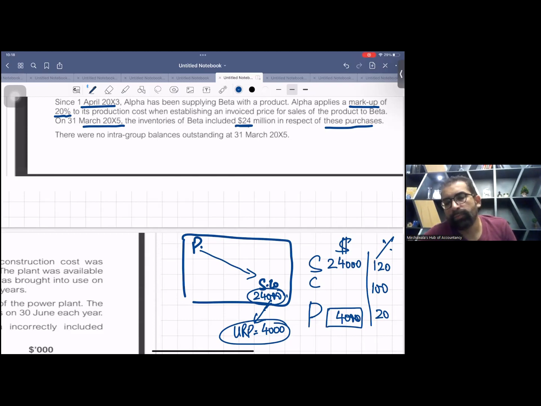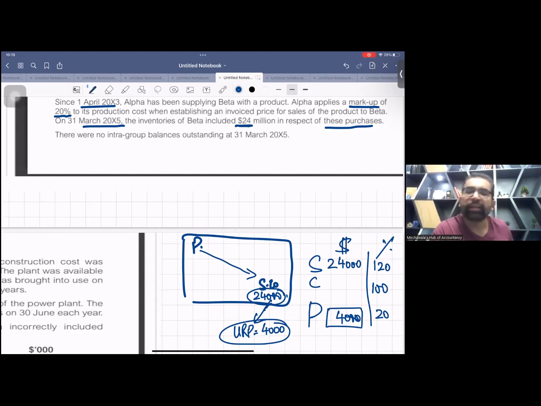Now, as this is a P2S sale, URP is booked by parent company. So it is included in P company's profits, and so it is included in your consolidated reserve, parent company's retained earning and consolidated reserve.